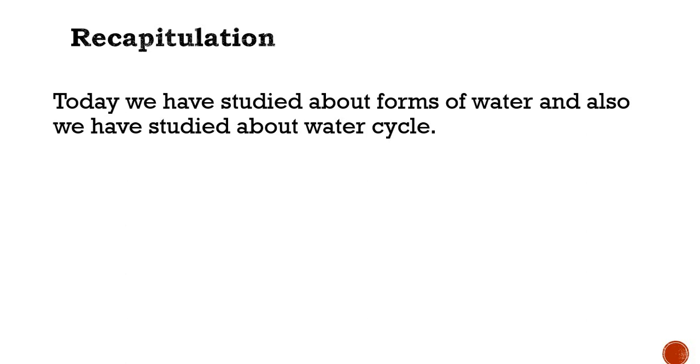And lastly, we have studied about the water cycle, that is a continuous circulation of water. The other name of the water cycle is hydrological cycle, in which we have studied about four processes, that is evaporation, condensation, precipitation, and transpiration. So this much we have studied today. I hope you have understood it.